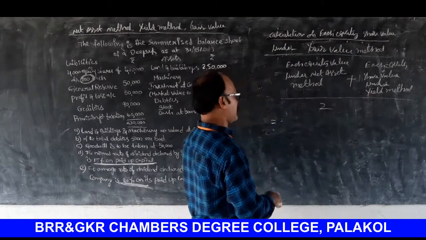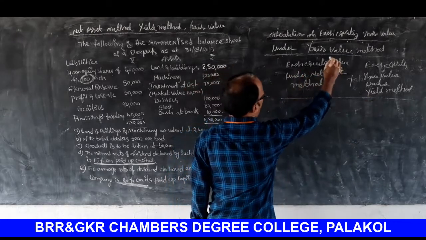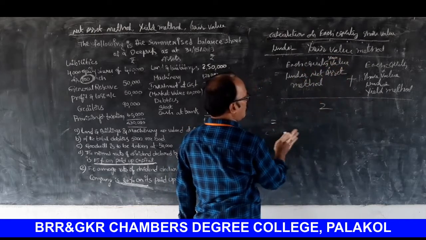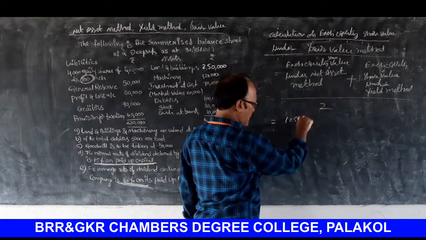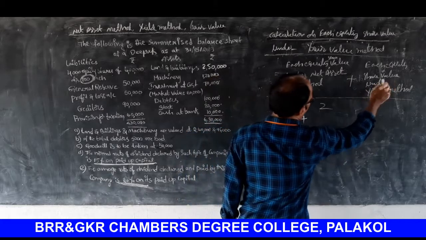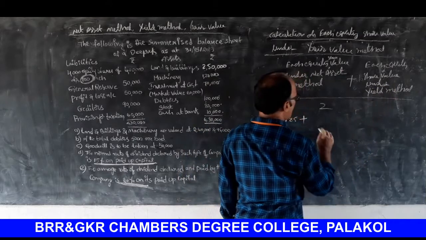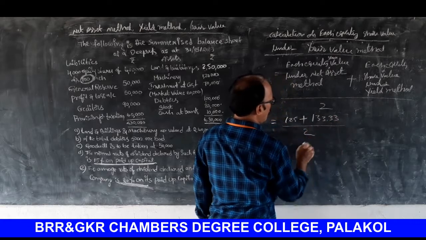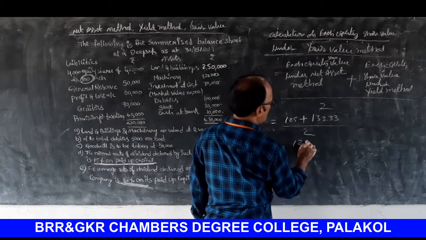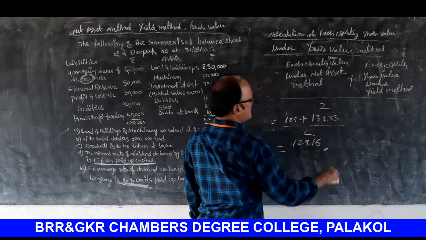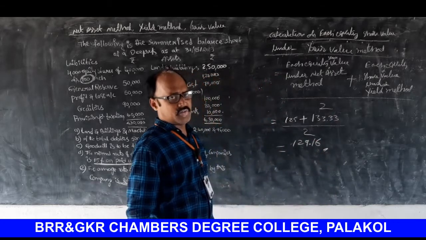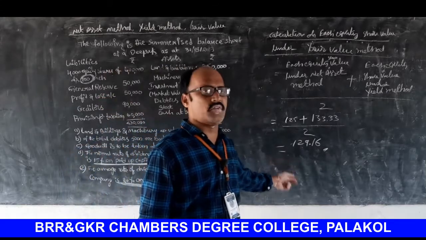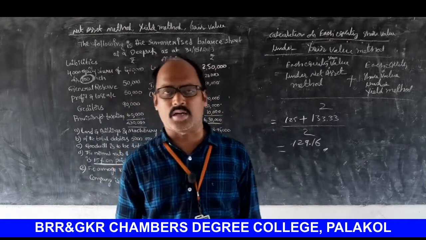Already we calculated each equity share value under net assets method is equal to 125 plus each equity share value under yield method is equal to 133.33, by 2, that is equal to 129.16. This is the equity share value under fair value method.